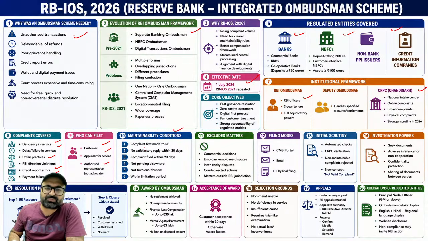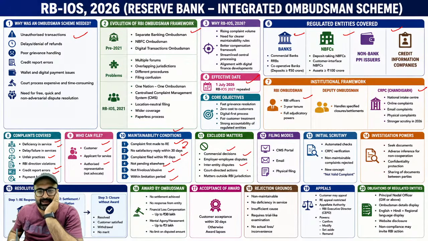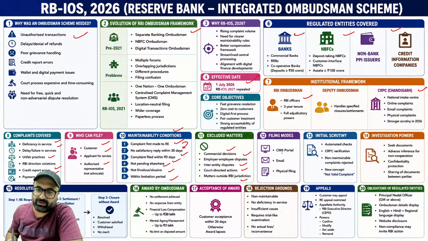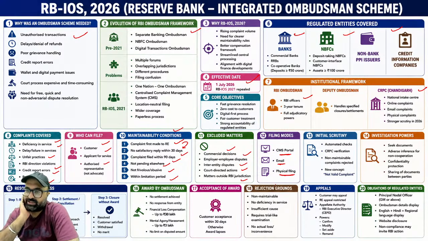Maintainability conditions: complaint first made to the regulated entity. No satisfactory reply within 90 days. Then the complaint should be filed with the Integrated Ombudsman within 90 days. Not pending elsewhere, then only it will be taken into consideration by the Ombudsman. If it is a commercial decision, employer-employee dispute, inter-entity dispute, court-directed action or a matter outside RBI jurisdiction, it will not be handled. You can file the complaint through an email. You can file the complaint through the CMS mode. You can even go directly to the CRPC office Chandigarh as well as to the Ombudsman office.